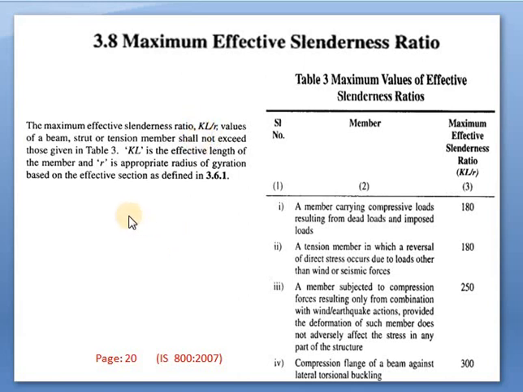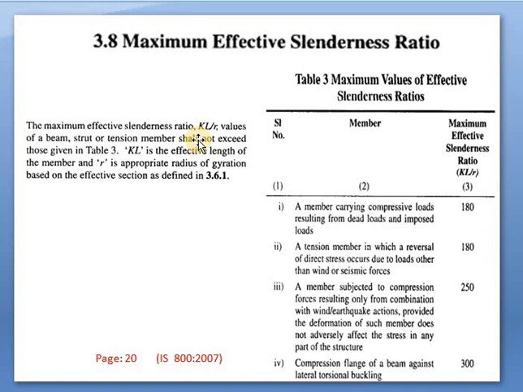So when there is a column which has been connected on ends, or a beam, we have to consider the effective length of that column here. So KL upon R, the KL is nothing but the effective length, upon R. What is this R? R is nothing but the radius of gyration. So this ratio together we can call the slenderness ratio. KL by R is nothing but the slenderness ratio.